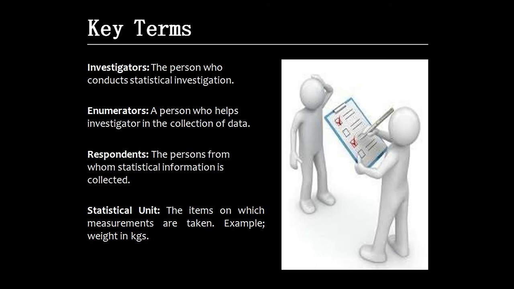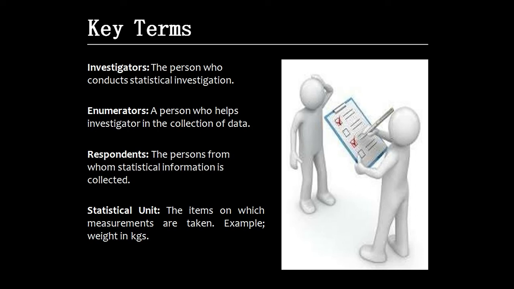And very important, investigator. Who is the investigator? A person who conducts statistical investigation is known as investigator, who will conduct the process of collecting data. Enumerator, a person who helps investigator in the collection of data. A person who helps investigator in the collection of data is known as enumerator.